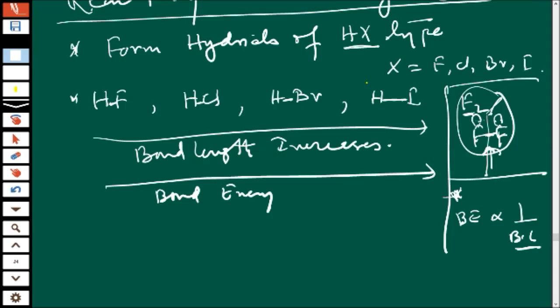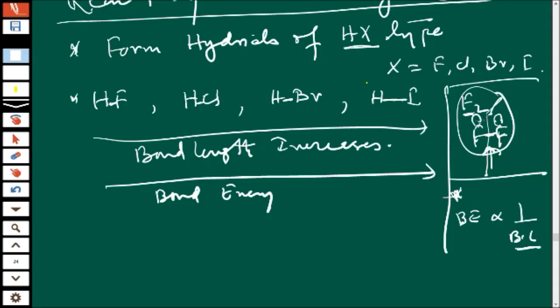Breaking means what? We have to stretch it. Then it will break. So 50% of the work is done. In which molecule is 50% work completed? Where is the stretching part more? HI. Yes, definitely.